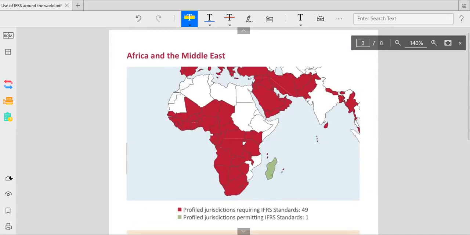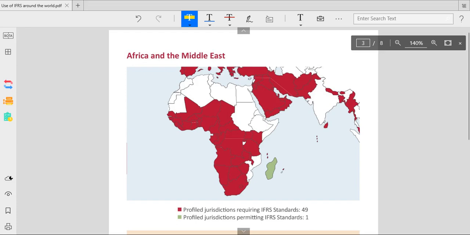First we move on to Africa and the Middle East. See this map. This colored area shows jurisdictions requiring IFRS standards, that is 49. A jurisdiction permitting IFRS is a single island.